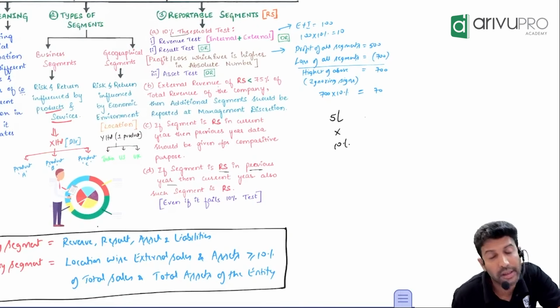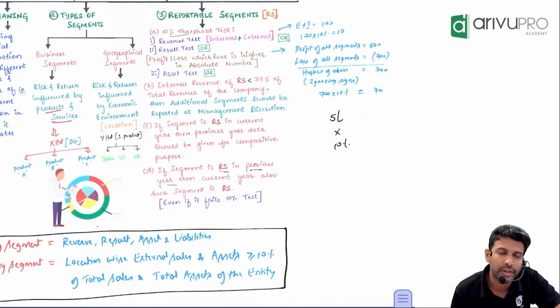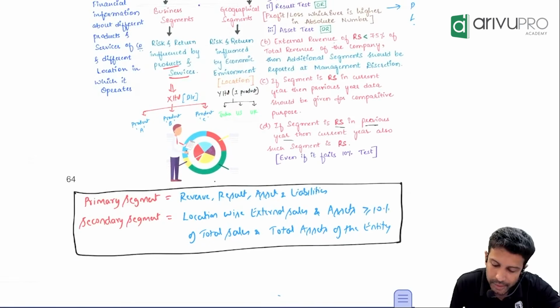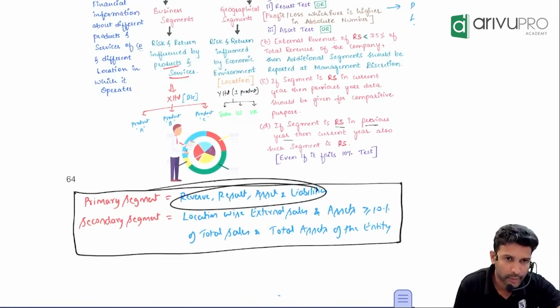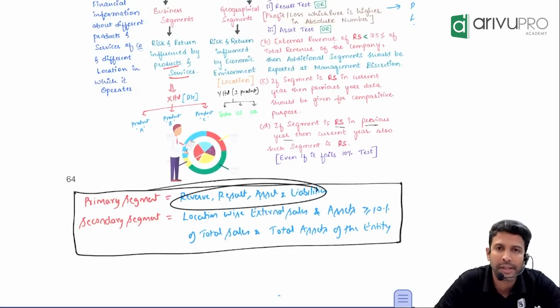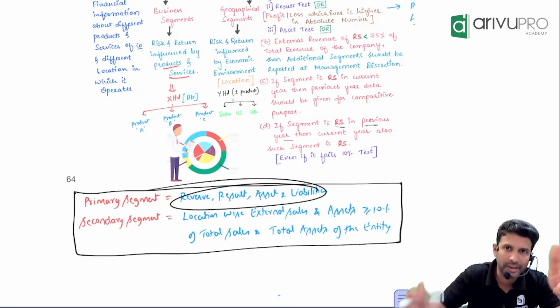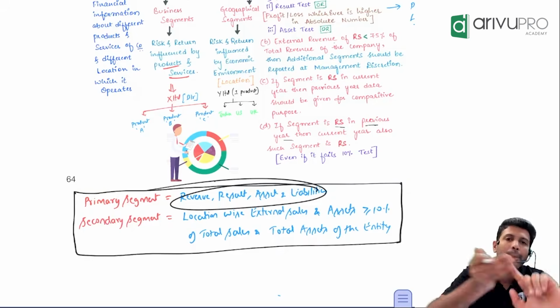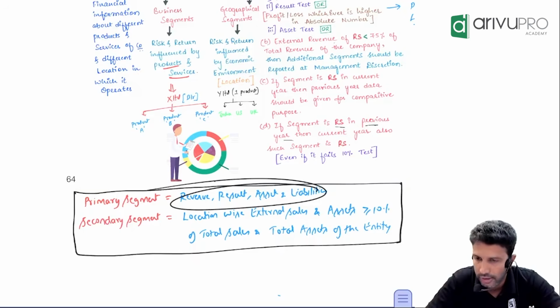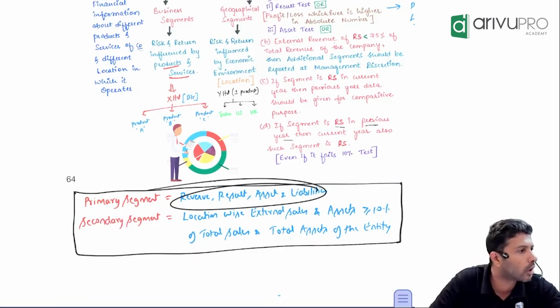So all this okay, sir. What and all data do we need to give, sir? Sir, you have to give revenue, result, assets, liabilities information. You have to give segment information in the notes to accounts. What information will you give? Reportable segments' revenue, result, assets, liabilities, all at total level. For reportable segments, how much is the total revenue, how much is the total profit or total loss, how much is the total assets, how much is the total liability.